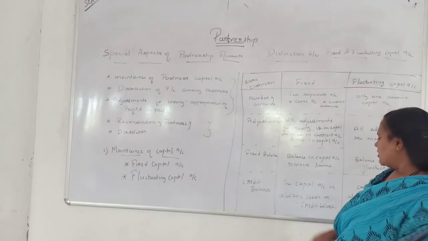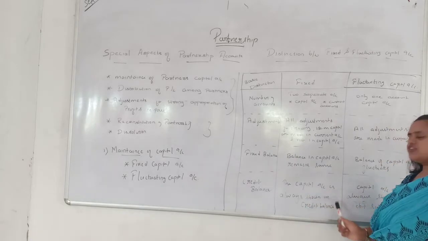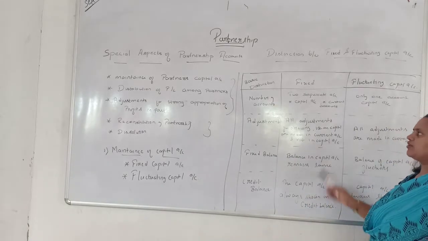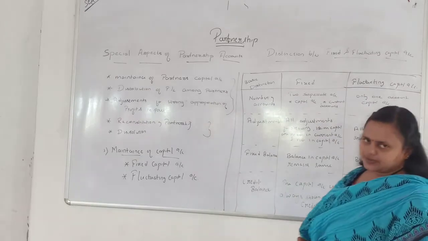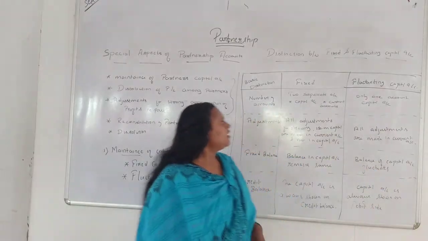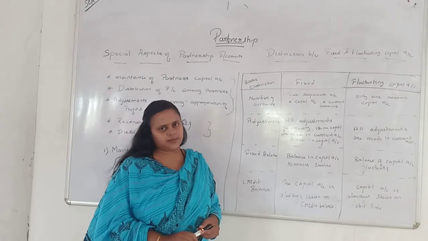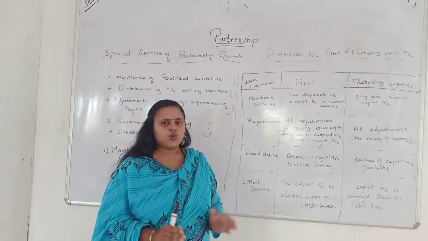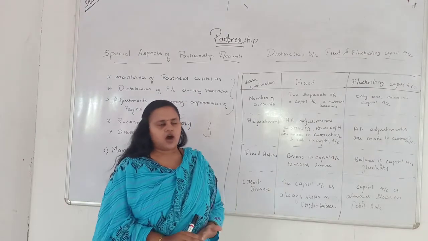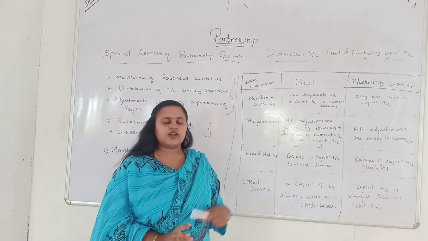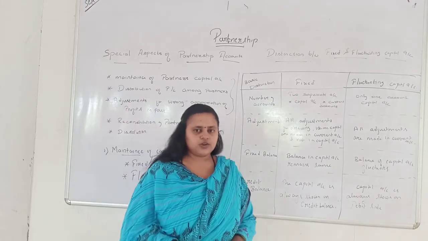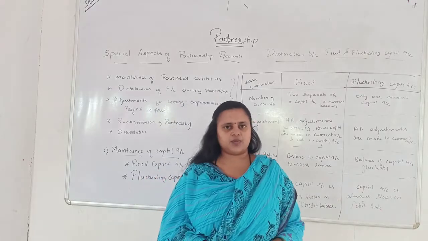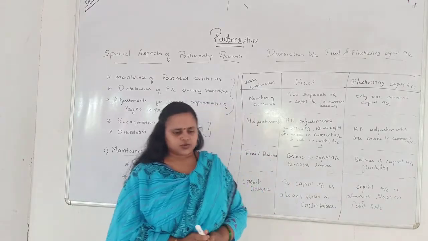Next, the balance. See here the capital account is always shown on the credit side, whereas here it is always shown on the debit side sometimes. This is the difference between fixed and fluctuating capital. Now I will show you one format of fixed capital account and also fluctuating capital account. Let's see the format. Then you will get an even clearer picture about the fixed and fluctuating account.